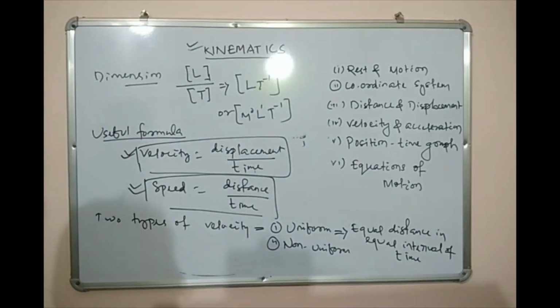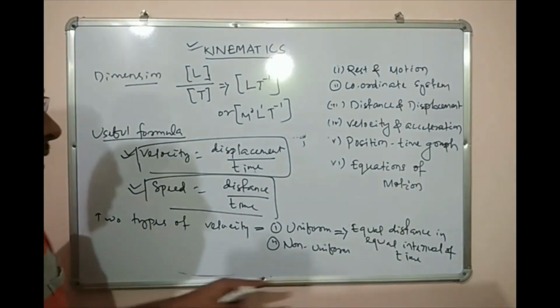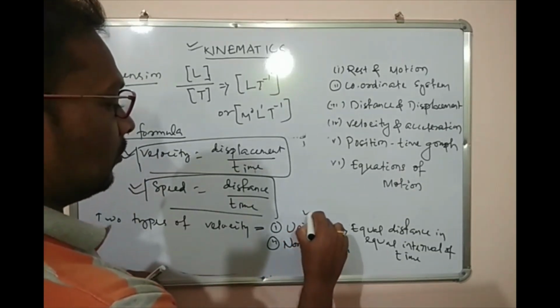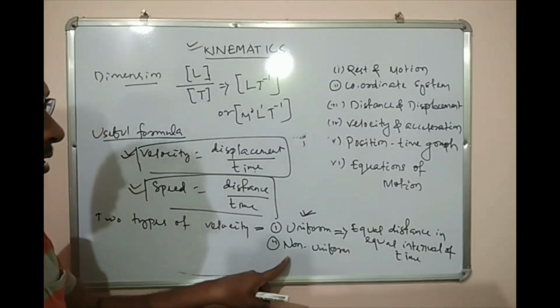if the body covers equal distance in equal interval of time, then the velocity of the body is said to be uniform velocity.